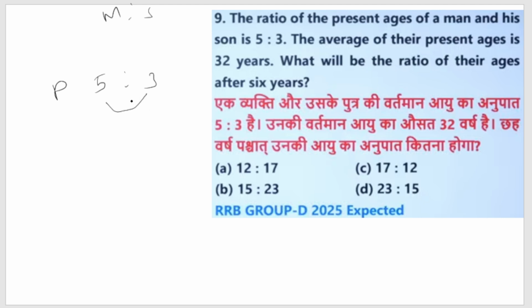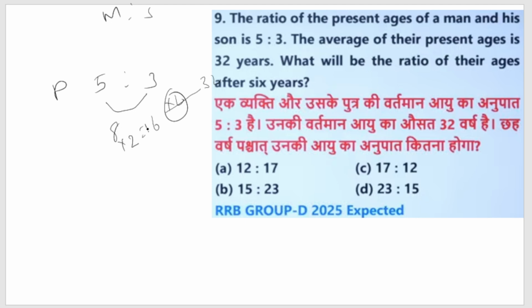So we add here 5 plus 3 is 8, and 5 plus 3 is 8. So this is the sum, but it's 2 times, so 8 into 2 is 16. 16 is equivalent to how much? 32. We get a multiplier of 2. The ratio of present age of man and his son is 5:3. The average of their present ages is 32 years. 5 plus 3 is 8.